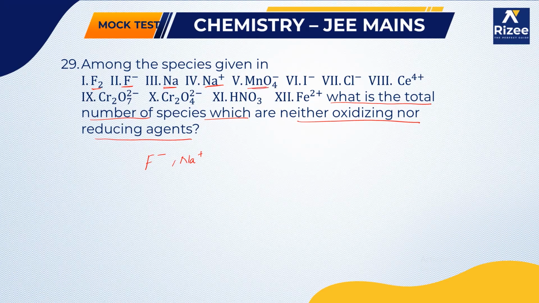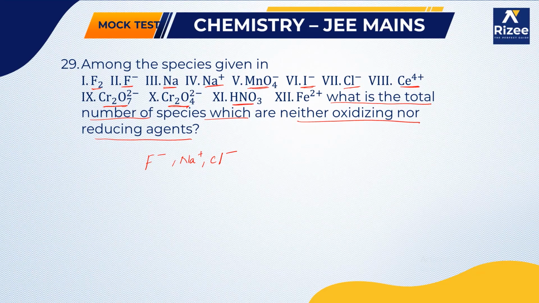Next, MnO4 minus, meaning KMnO4, we already know is a strong oxidizing agent. Next, I minus is a strong reducing agent. Next, Cl minus is neither an oxidizing nor a reducing agent. Next, cerium 4+ is a good oxidizing agent. Next, dichromate, potassium dichromate, we use as an oxidizing agent, and chromate is also an oxidizing agent.